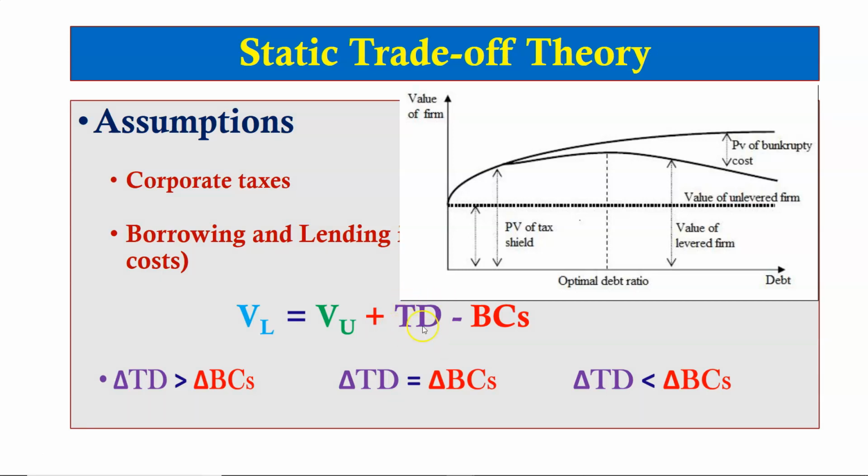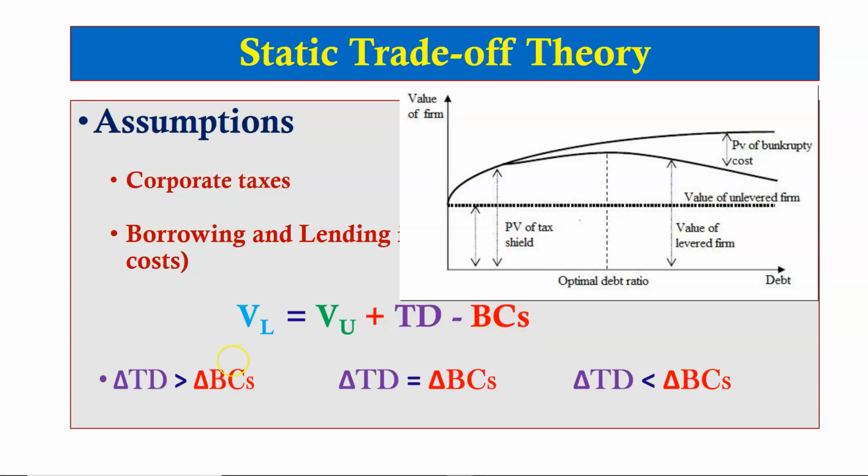For corporations, if borrowing creates value in the form of tax shield on interest expenses, it also leads to bankruptcy costs that arise from borrowing. So, if a company borrows more and more money, it will increase its financial risk, and it will also lead to higher bankruptcy costs. The higher the borrowing amount, the higher will be the financial risk, that is the risk of the company becoming bankrupt. Therefore, if borrowing on the one hand has benefits in the form of tax shield on interest expenses, it also has bankruptcy costs on the other hand.